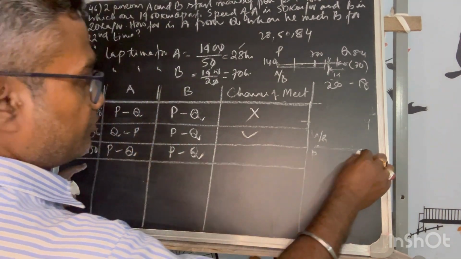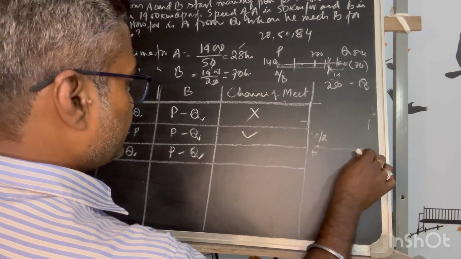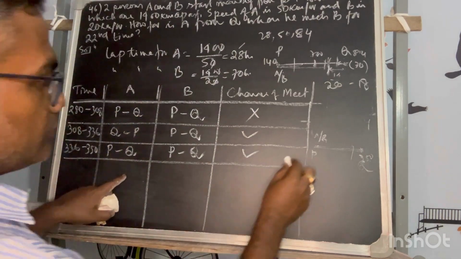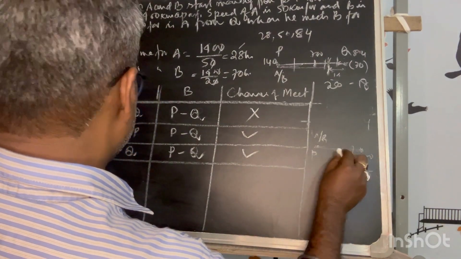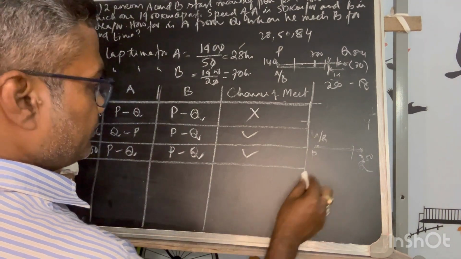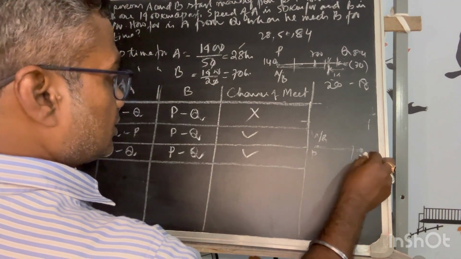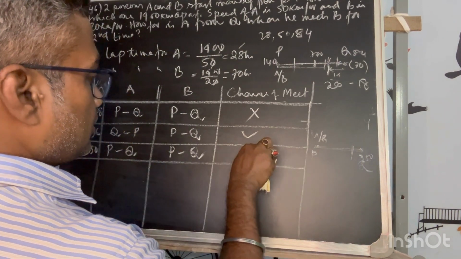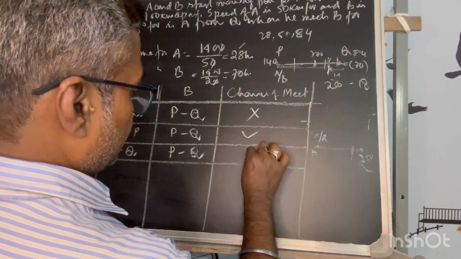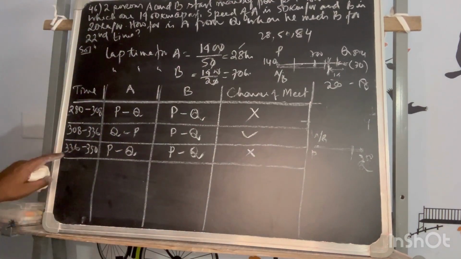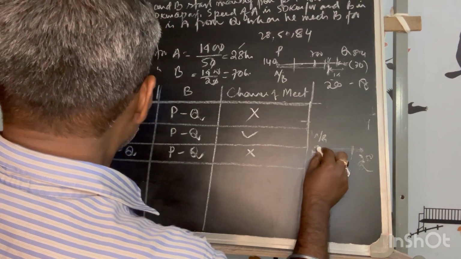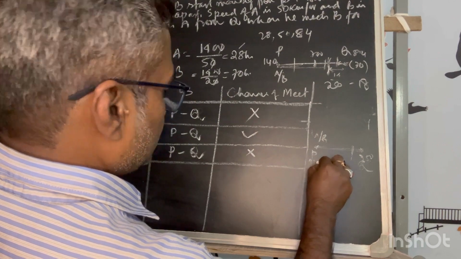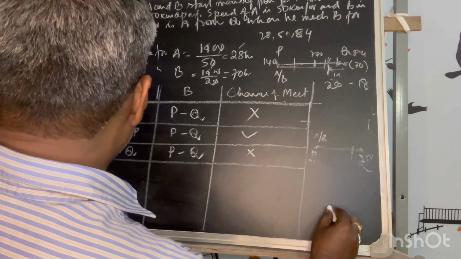He is still moving P to Q. Unless he reaches 350, P has the opportunity to meet him somewhere. So there is a chance of meet. P to Q, he is moving at a faster rate. So Q will reach 350, but P will not reach 350. So there is no chance of meet. Sorry, there is no chance of meet because 336 is where he started, P at 336. By 350 how much might he reach?